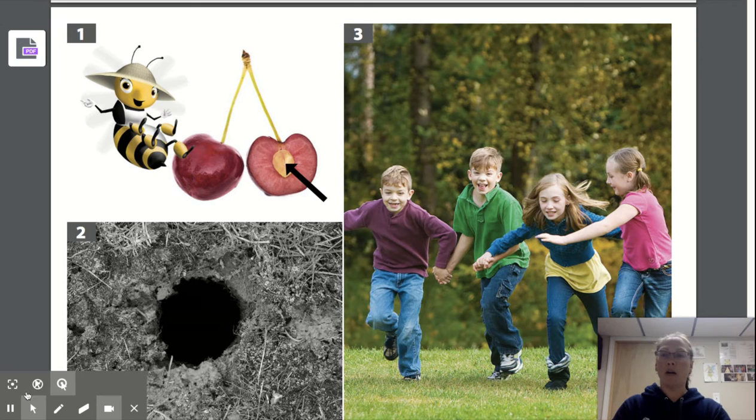Mrs. Johnston here, and we are going to look at and apply multiple meanings in a word. In our story, in your read aloud, you heard inside a cherry is a big, hard thing called a cherry pit. We're talking about this item right here, pointing at the cherry pit. But did you know that the word pit can have multiple meanings? It can mean more than one thing.